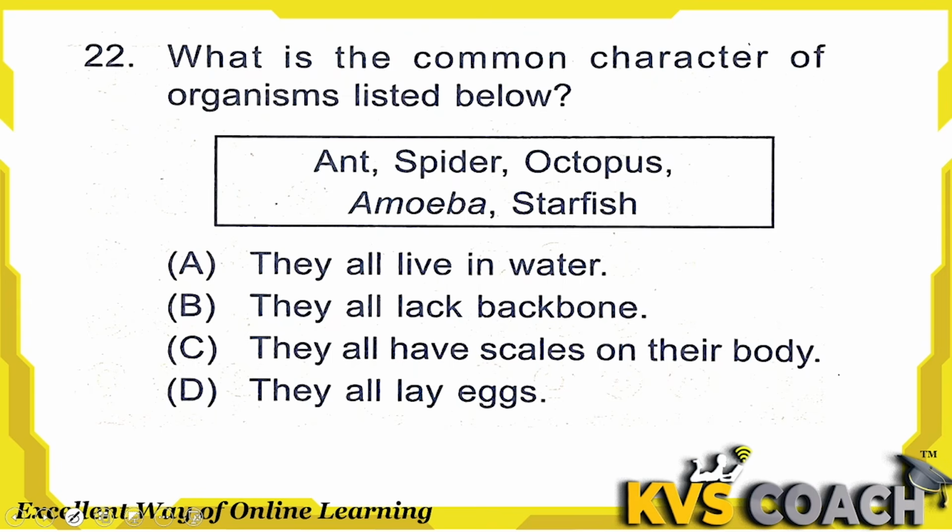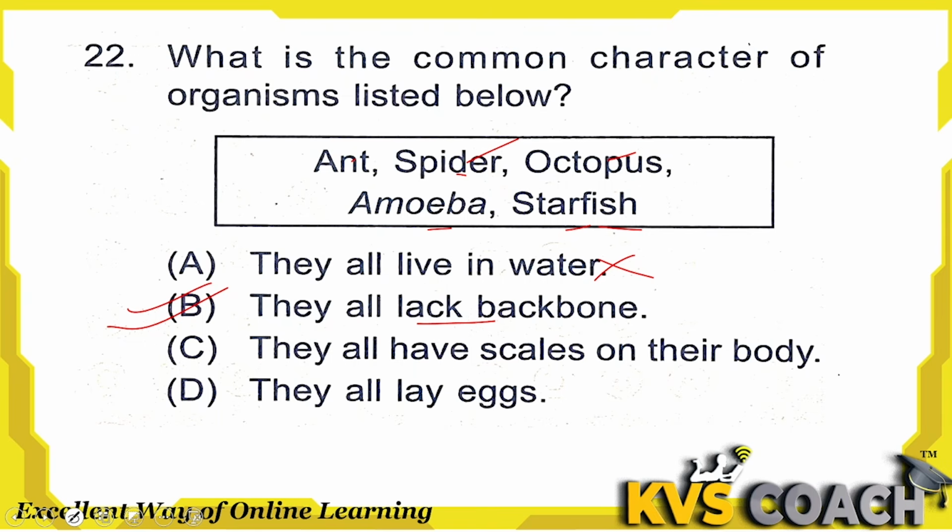Next is, what is the common character of the organisms listed below? Here are ants, spider, octopus, amoeba and starfish. So option A, they all live in water. No, ant does not live in water. Spider does not live in water. So this is wrong. They all lack backbone. It means they don't have a backbone, or they are invertebrates. Ant does not have, spider does not have, octopus does not have, amoeba and starfish, they all lack a backbone. So option B is, I think, the right answer here.